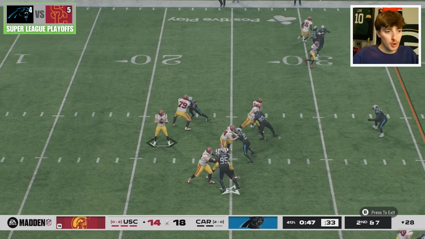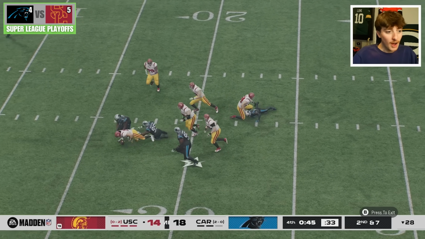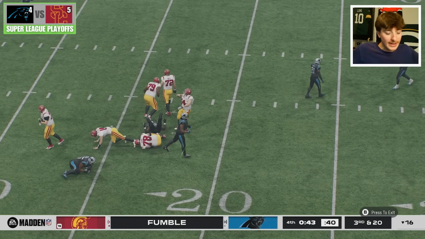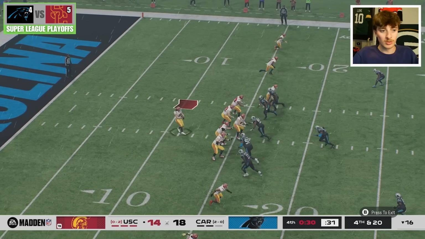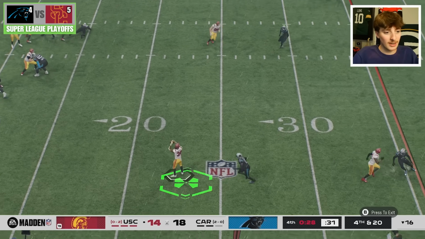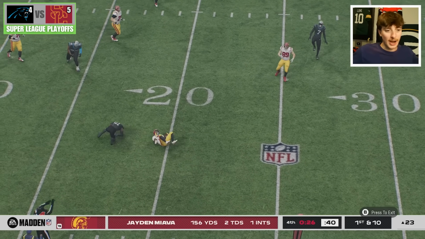Can Jaden Mayava and the Trojans get a touchdown themselves? And Mayava is sacked, and he loses the football in the rain, and it's picked up by an offensive lineman for 3rd and 20. Looks like they'll be staying in the Super League if they can't get a conversion of 20 yards. Not even close. Carolina will win this one.